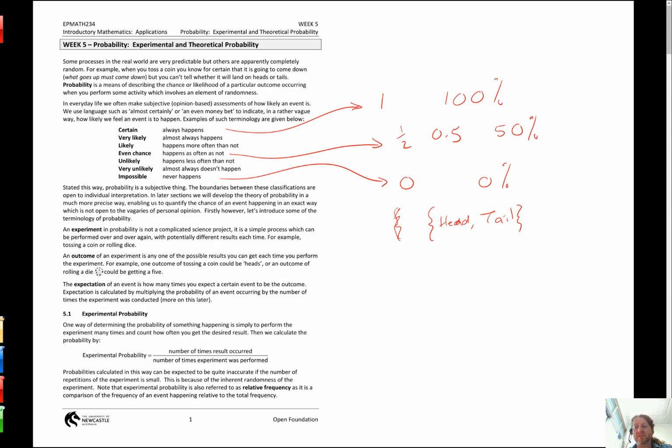At some stage we're going to refer to that as a sample space as well, a list of all the outcomes. But we're not there yet. And expectation. Well, the expectation of an event is not the probability, it's how many times you expect a certain event to be the outcome. Like if I tossed a coin 10 times, I'd expect to get tails 5 times and heads 5 times, if it's a fair coin.